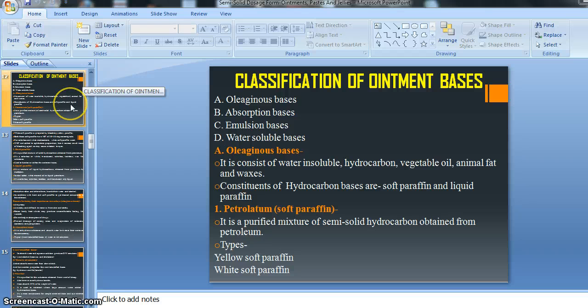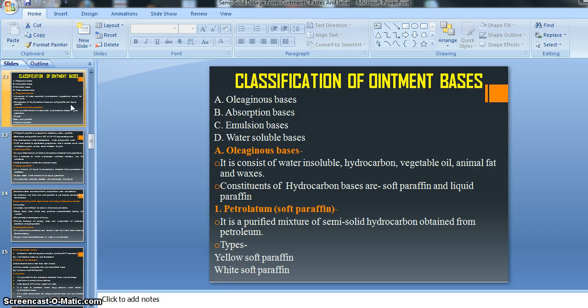That's why the recommendation is to use more than one kind of ointment basis. The ointment basis is very important for the preparation of semi-solid dosage forms, and it plays a role similar to the medicament.